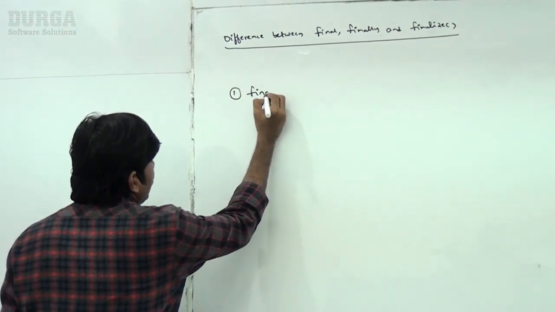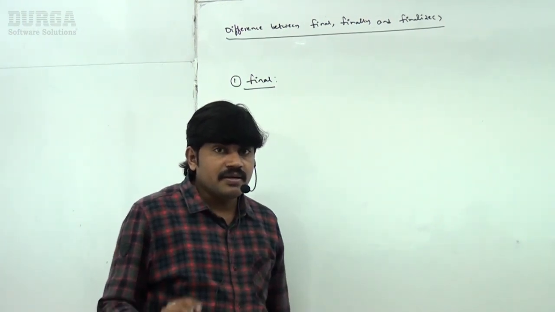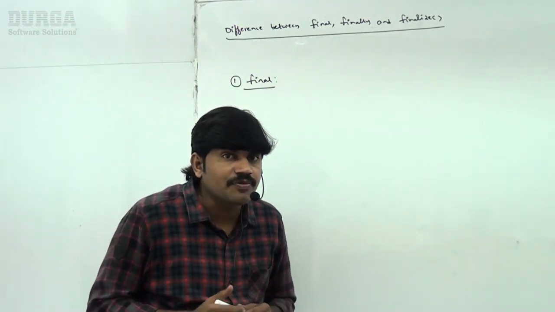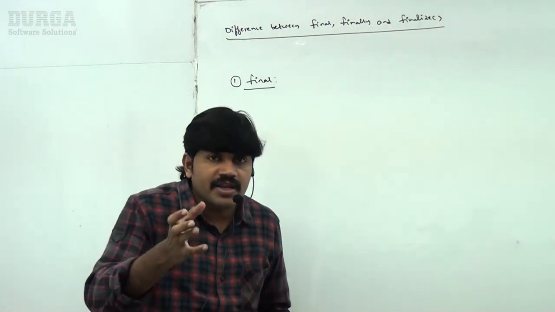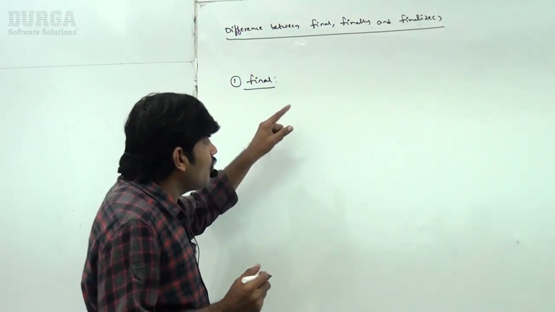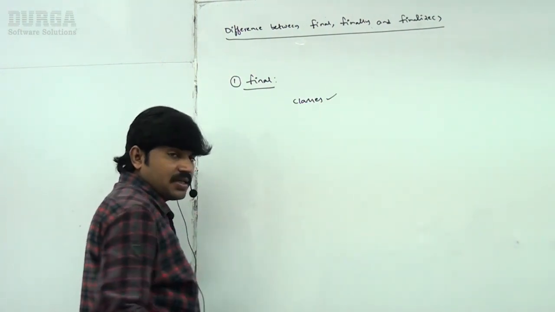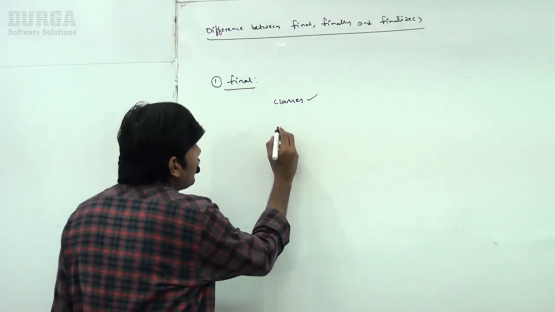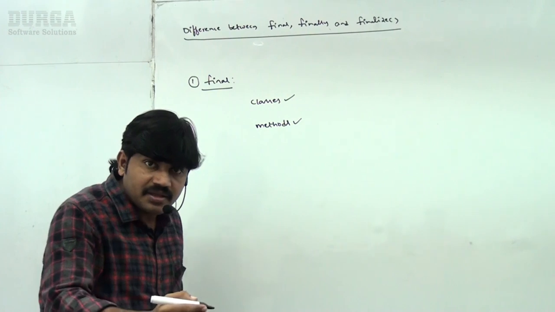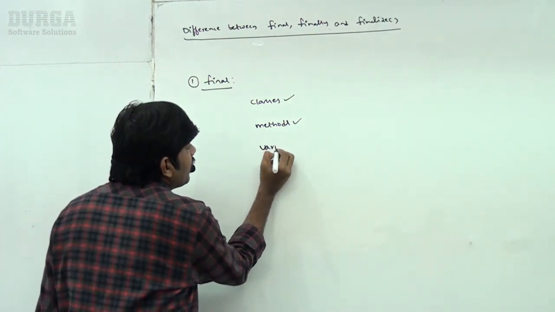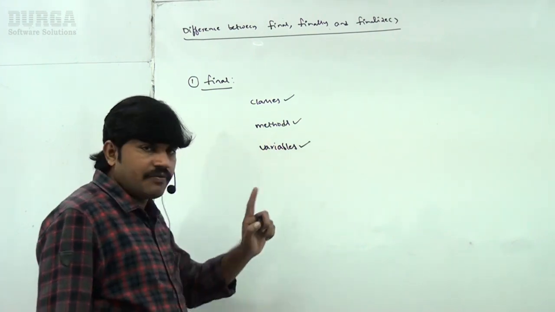Final is a modifier in Java, just like static and abstract. The final modifier is applicable for classes, methods, and variables.